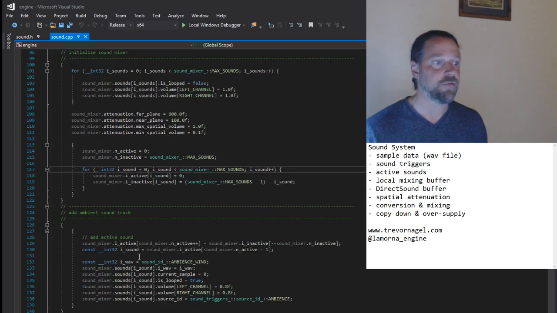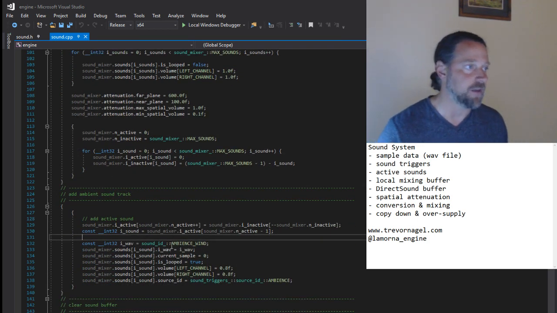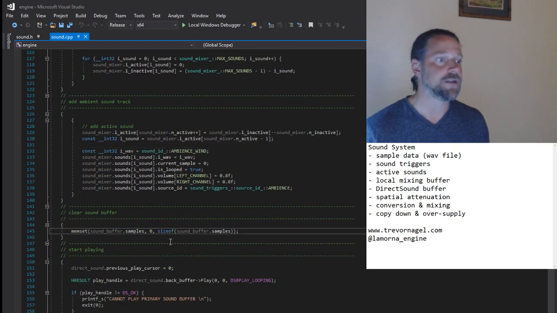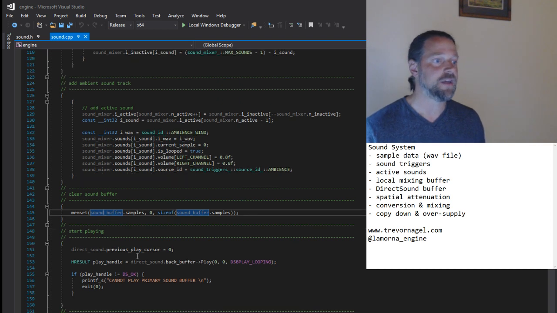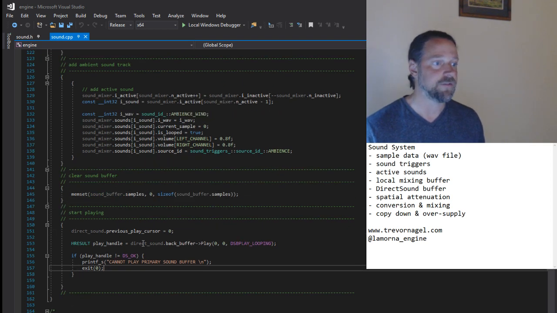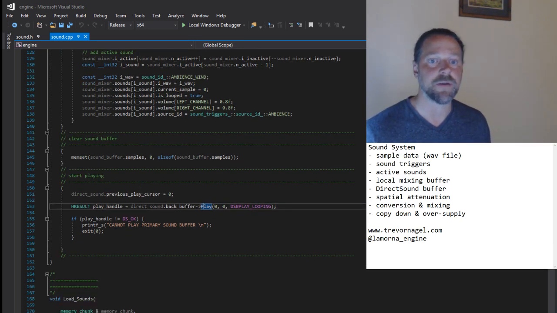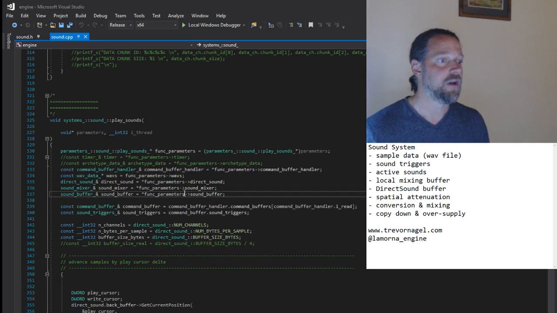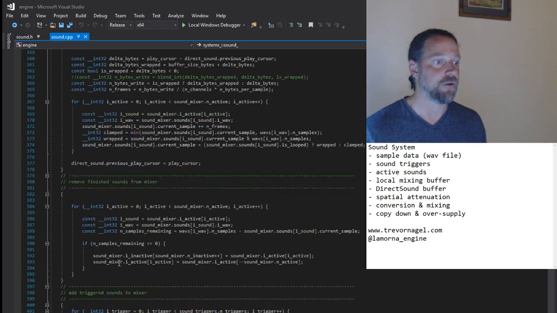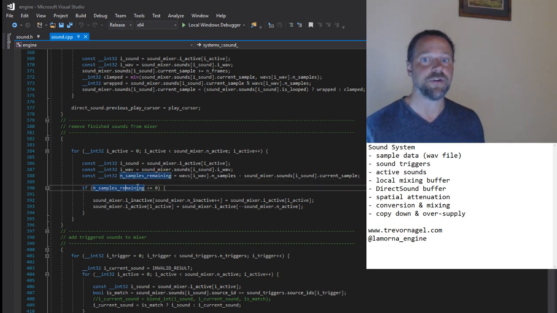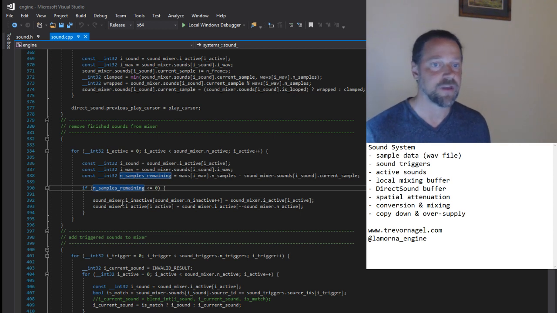We add a sound file to the active sound list, an ambient background sound, just to kick things off. We clear out our local mixing buffer and then start the direct sound buffer playing. Now we turn to the code that handles the processing of the sounds each frame. So we'll just skip this section of code here and move to looking at the handling of the sounds in the active sound list. So here we add any sounds triggered during the frame to our active sound list.